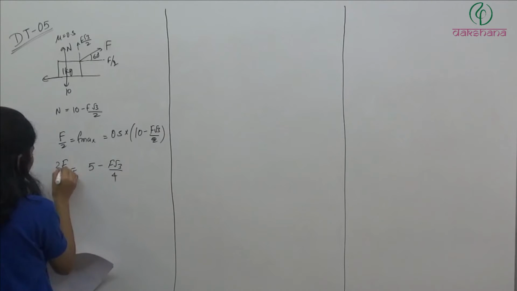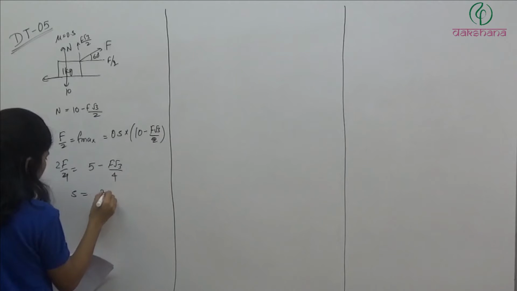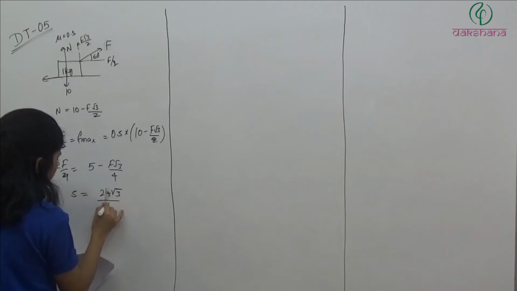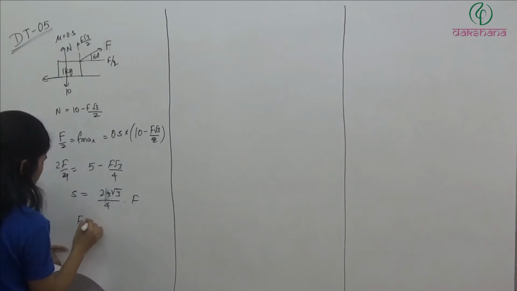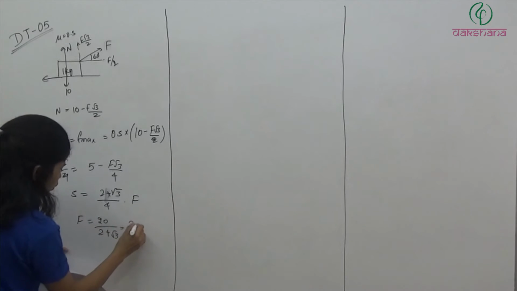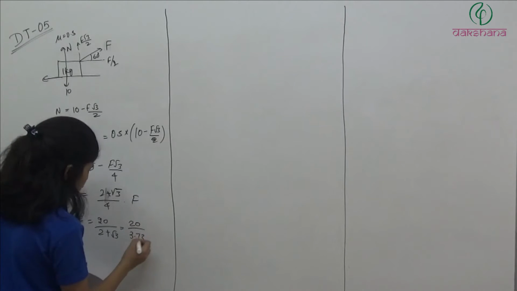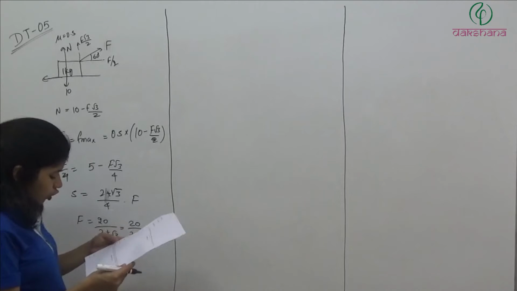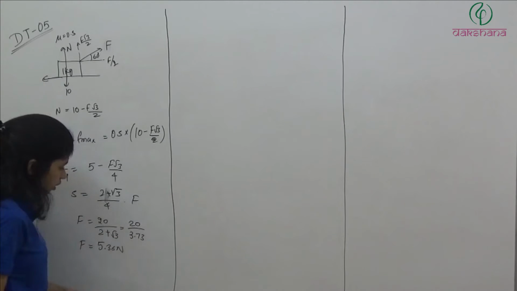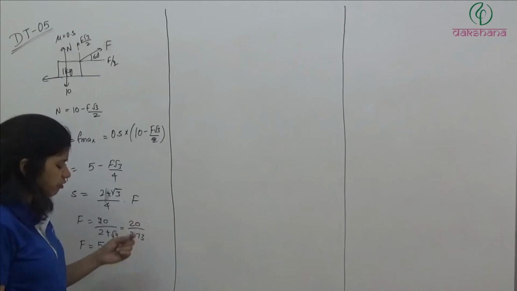So from here, 5 is equal to f by 2 plus f root 3 by 4, which is (2 plus root 3) by 4 into f, and f is equal to 20 divided by 2 plus root 3. So 20 divided by 3.732, and when you solve it, you will get 5.36 Newton. If it is 3, it will be 6.66. If it is 3.73, it will be 5 point something.